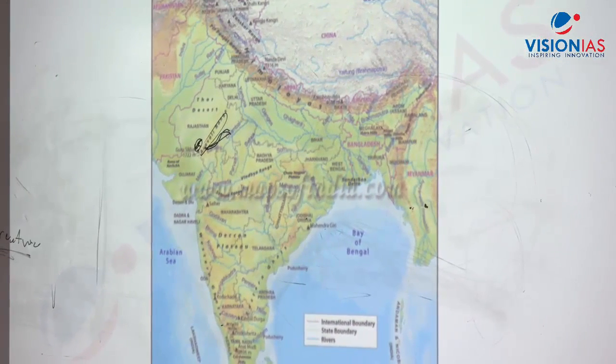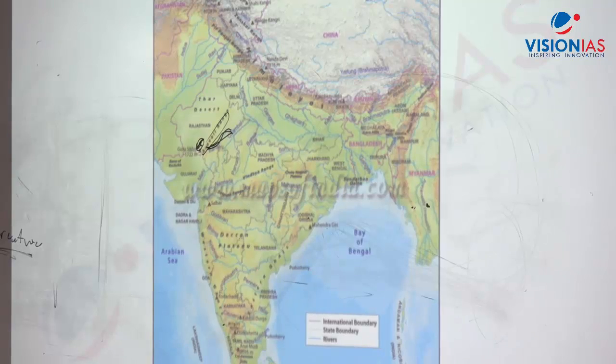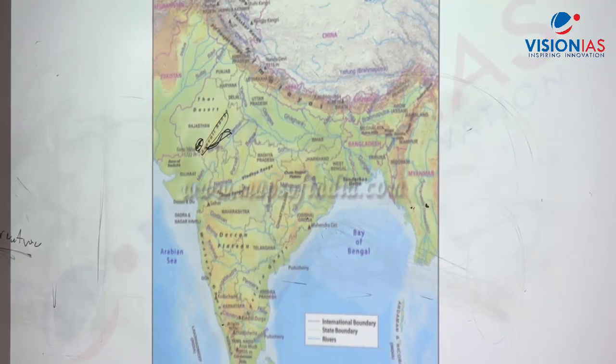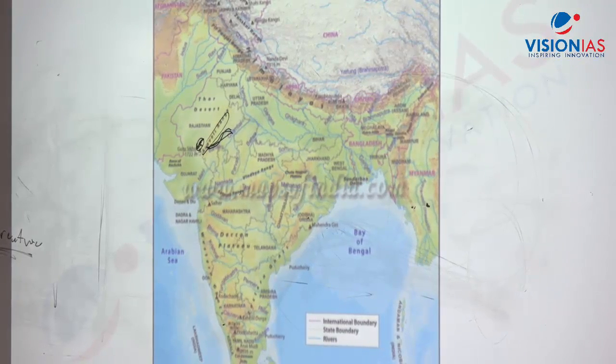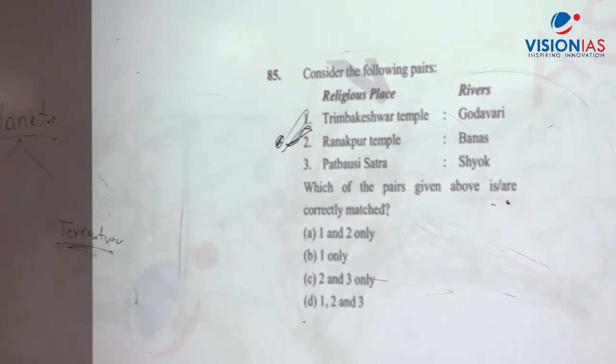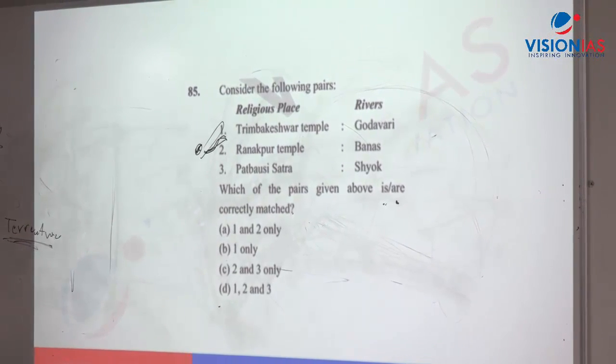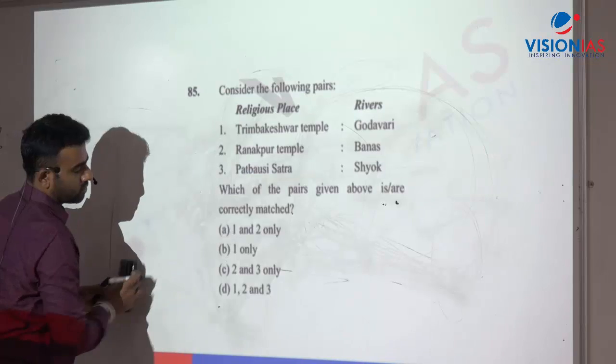Fine. What about Patbausi Satra? What is a Satra? These are Vaishnavite institutions. Fine. And this is located in Assam, and that too north of the Brahmaputra river. Where is the Shyok river? It is a tributary of the Indus. Okay. So the answer is 1 only.